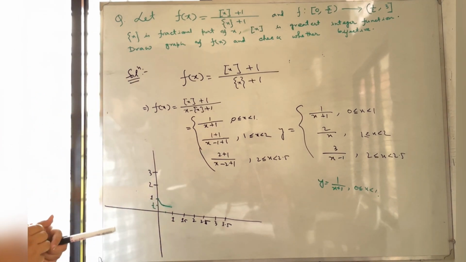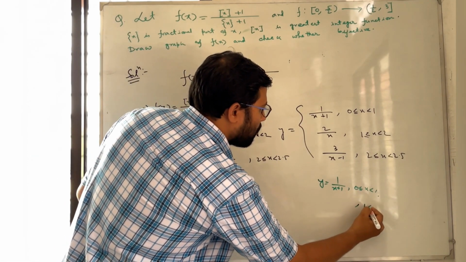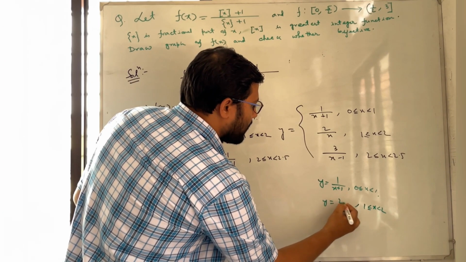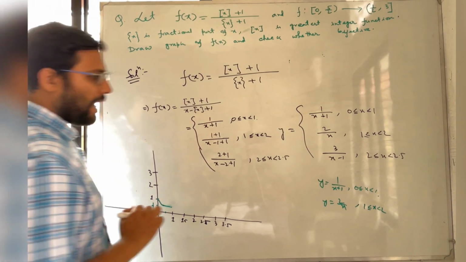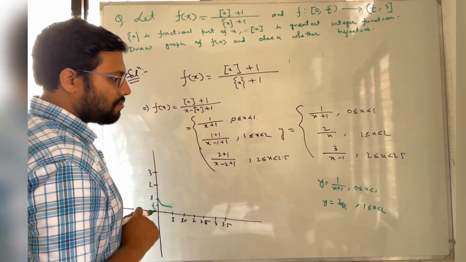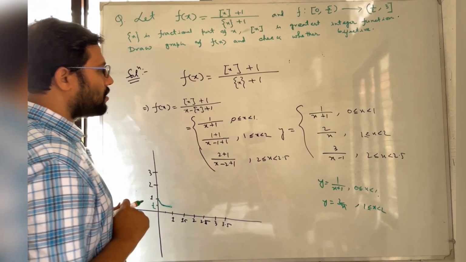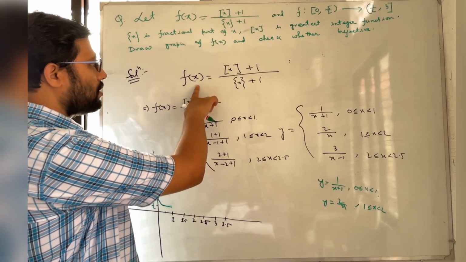Okay. Now when the range is from 1 to 2, y is equal to 2 by x. It's also a hyperbola. Now at x equal to 1, just put x equal to 1 in this function.